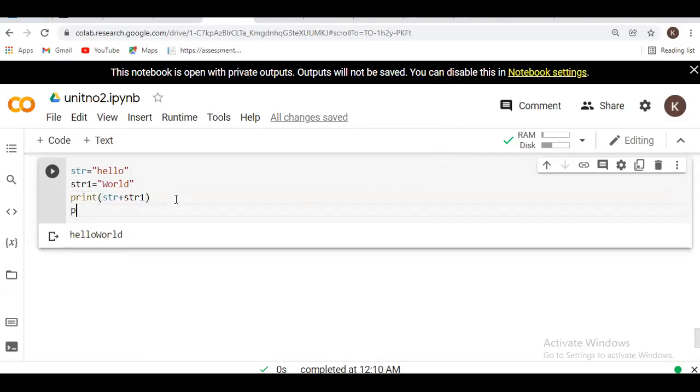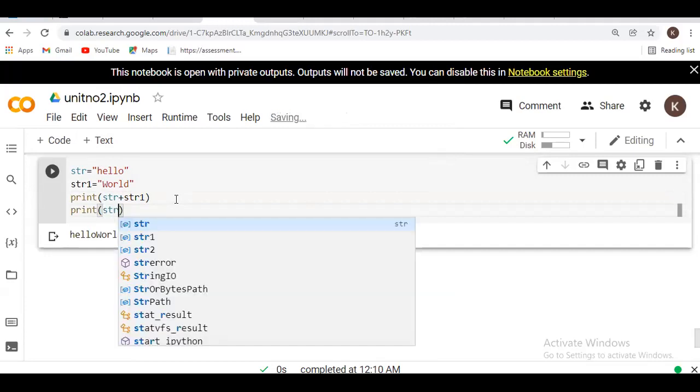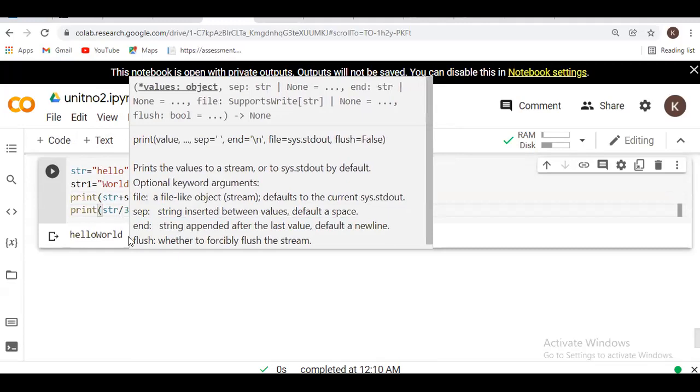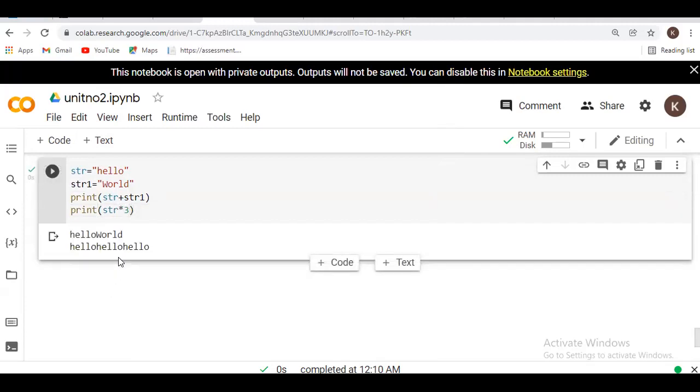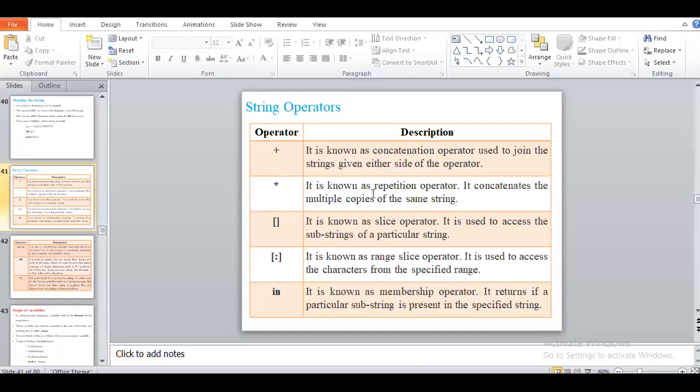Now I will print str into 3. So you have to see the output here. It will print hello 3 times. Why? Because we are using the multiplication symbol, which represents the repetition operation. It will concatenate multiple copies of the same string, meaning a repetition operation.